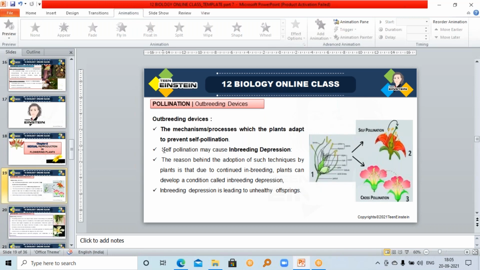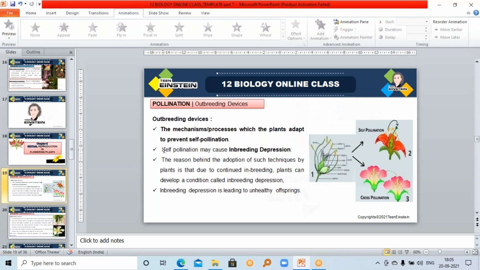What do you mean by outbreeding devices? Devices means a plan or a thing or method, right? It's a method to achieve a particular aim. That is what is called a device. We used to say, that device is not working, this device is not working. So it's a kind of mechanism or a plan to achieve a particular aim.